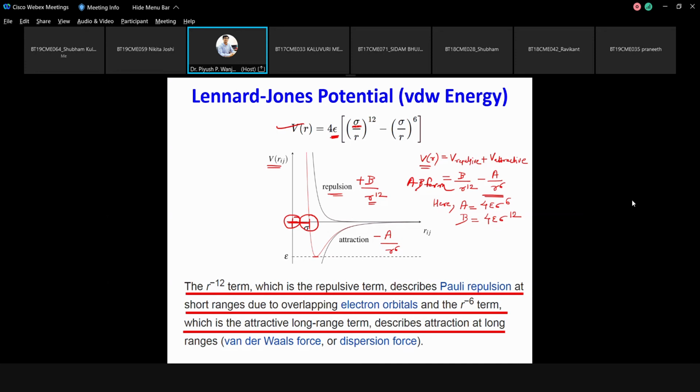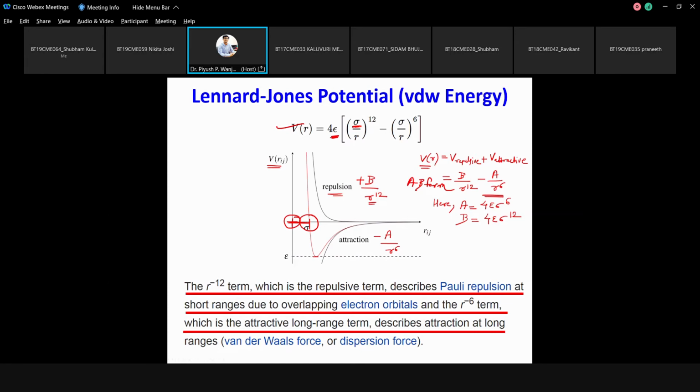Some kind of statistical average, the average value you have to consider, like sigma of 1 plus sigma of 2 divided by 2. For epsilon, different force fields will utilize different formulas, not always the normal mean, but some different kind of mean, like the square root of epsilon 1 into epsilon 2, something like that. So if you know these two things, you can basically calculate the van der Waals interaction at any position.